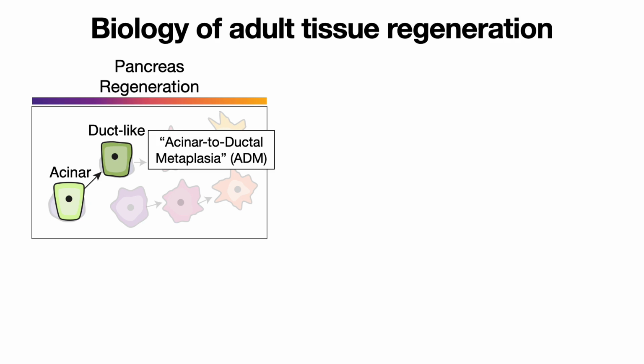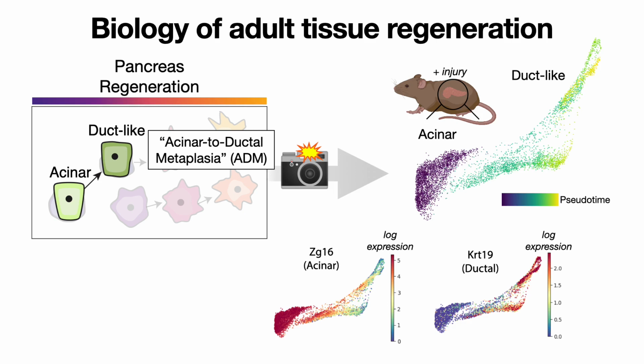So this switch in cell state is the exact setting in which we want to understand what the dynamics are, and in particular what the mechanisms are that are driving this event. In order to do this, we collaborated with the Scott Lowe lab, also at Sloan Kettering, and we were able to actually model this process by taking a mouse and inducing an injury to the pancreas of that mouse, and we can collect cells at different time points following this injury.